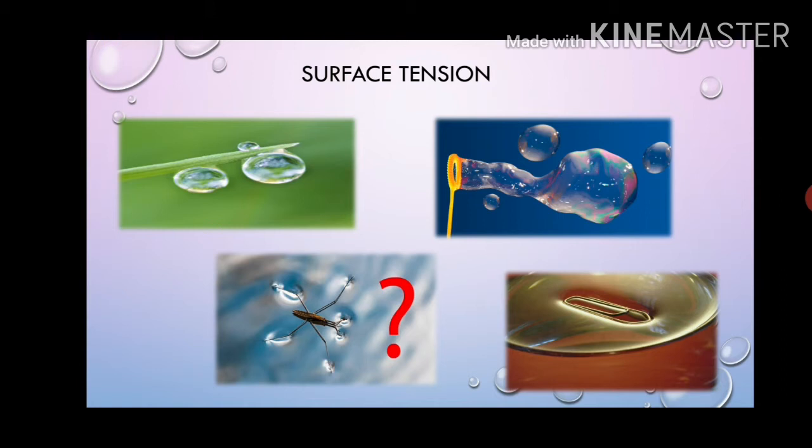Then if you blow a water balloon or soap balloon, you can see that the soap bubble will have a spherical shape. Why will it not have a different shape? It will always take a spherical shape. Even raindrops have a spherical shape. All this is just because of the surface tension.